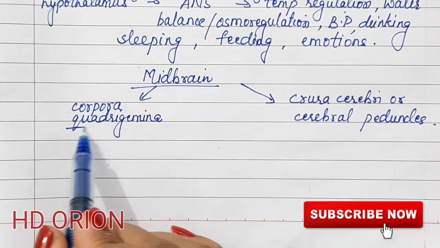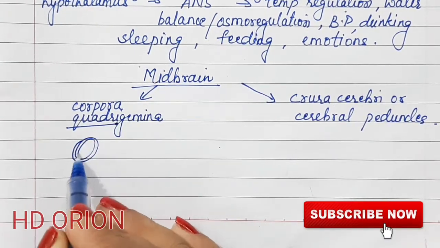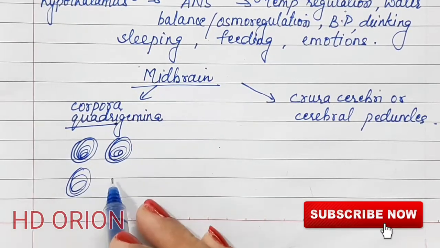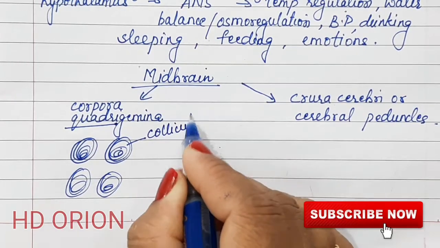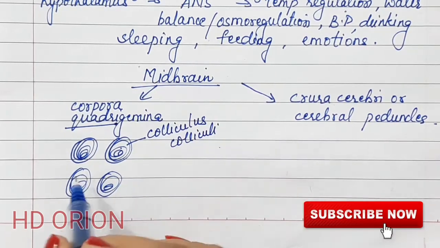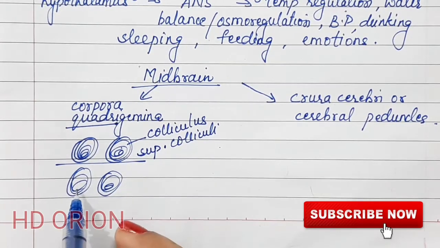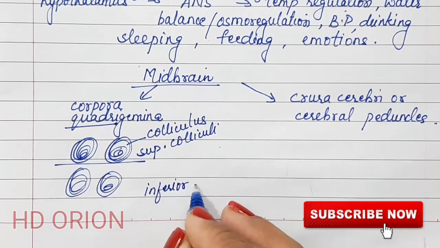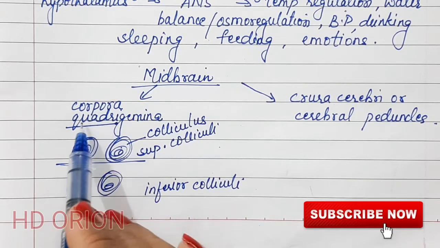Now quadri means four. Now what is corpora quadrigemina? These are bundles of four nervous tissue in this manner. These are four nervous tissue masses which are present, two above and two below. Each is called a colliculus, singular, and two are called colliculi. Since they are present above, we call them superior colliculi, and the ones which are present below are called inferior colliculi based on their positions, and each pair is called corpora bigemina.